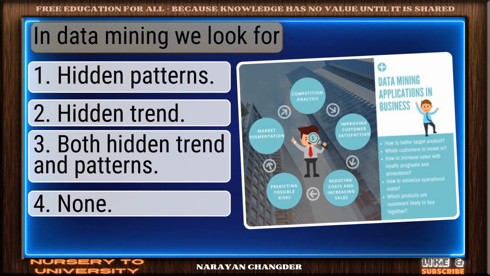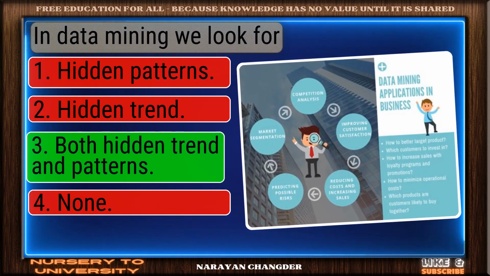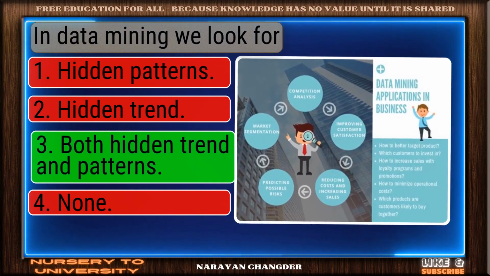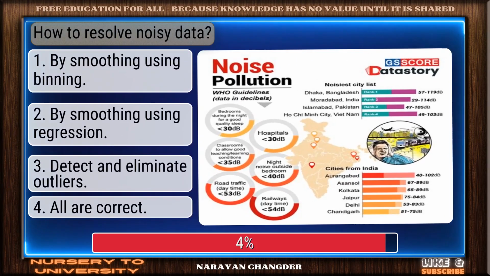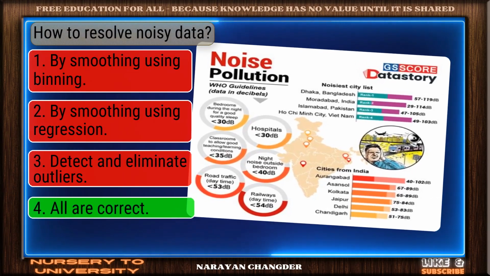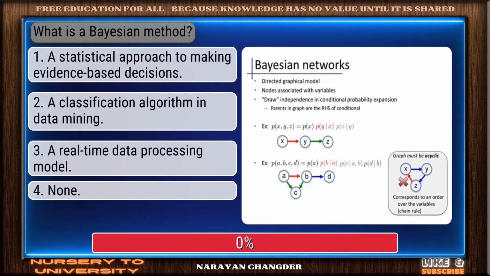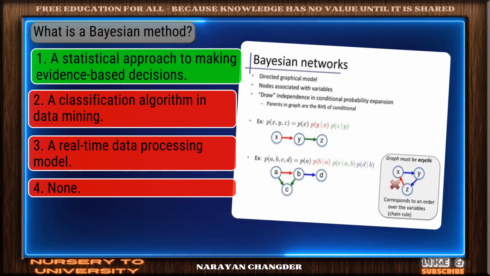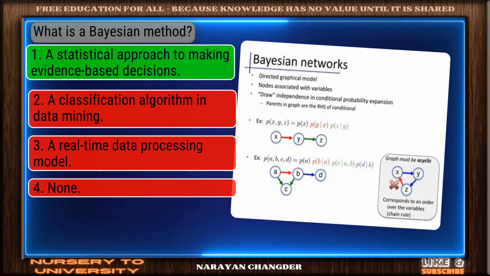Question number 55. In data mining, we look for clear logic. Your choice, both hidden trend and patterns, is sound and 100% true. Question number 56. How to resolve noisy data? Strong choice. All are correct is the right answer. Question number 57. What is a Bayesian method? Correct. A statistical approach to making evidence-based decisions is the right answer.